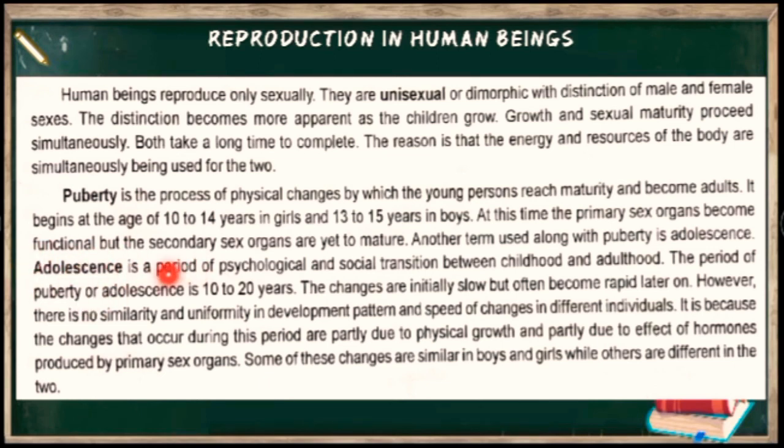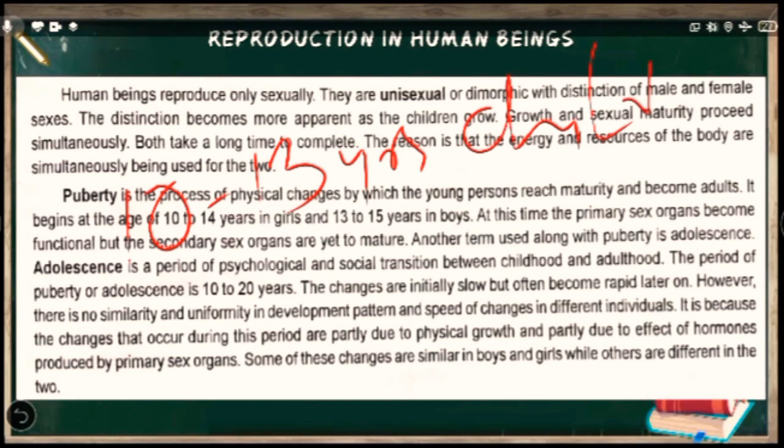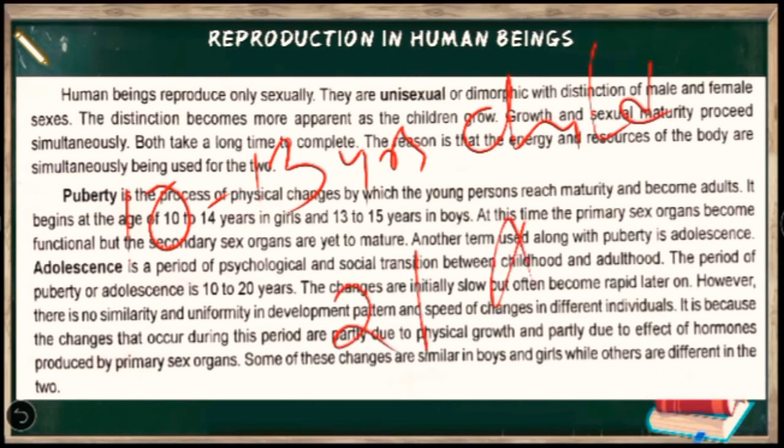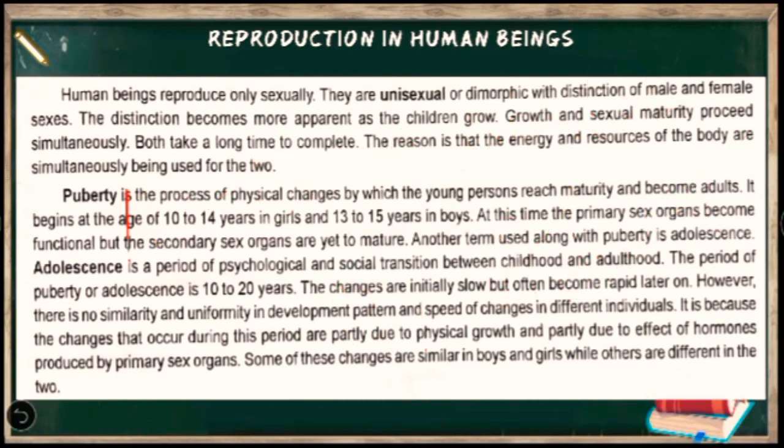And when your adolescent stage falls in between childhood and adulthood, when do you think you have ended childhood? At about 12 to 13 years, childhood generally ends. And you can say at the age of 21, you reach adulthood. So in between, 14 to 19 or 20 years, you can say this is the adolescent stage. That's why it is said that puberty or adolescence varies in different people. It can be from 10 to 20 years.